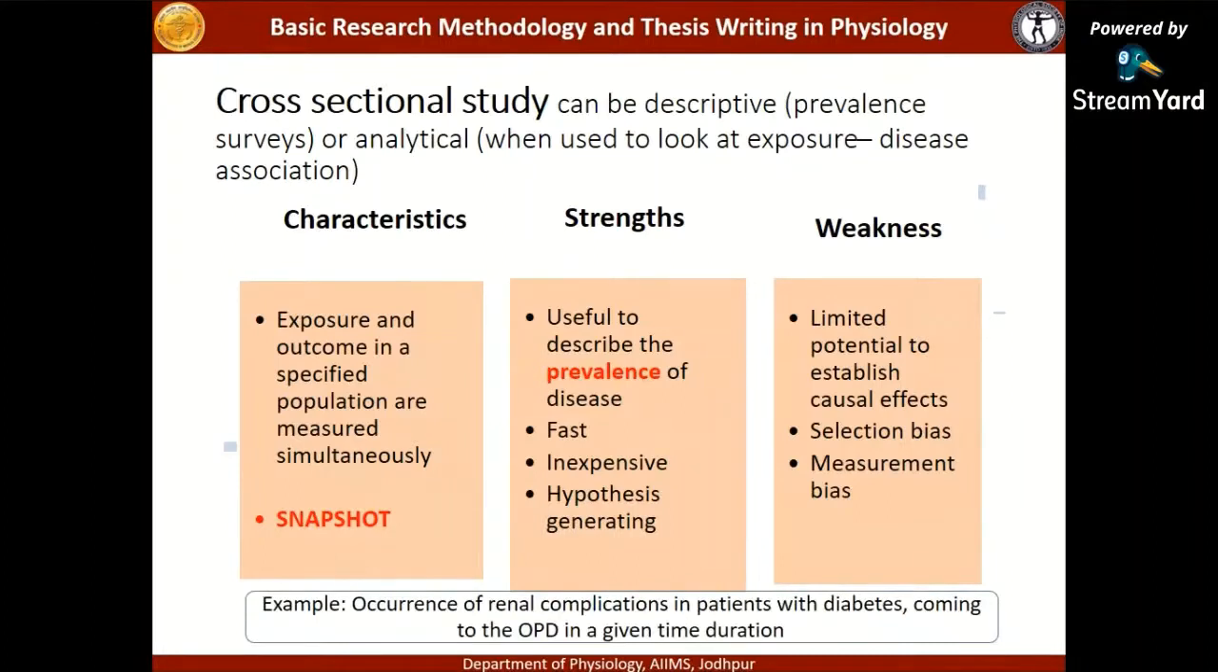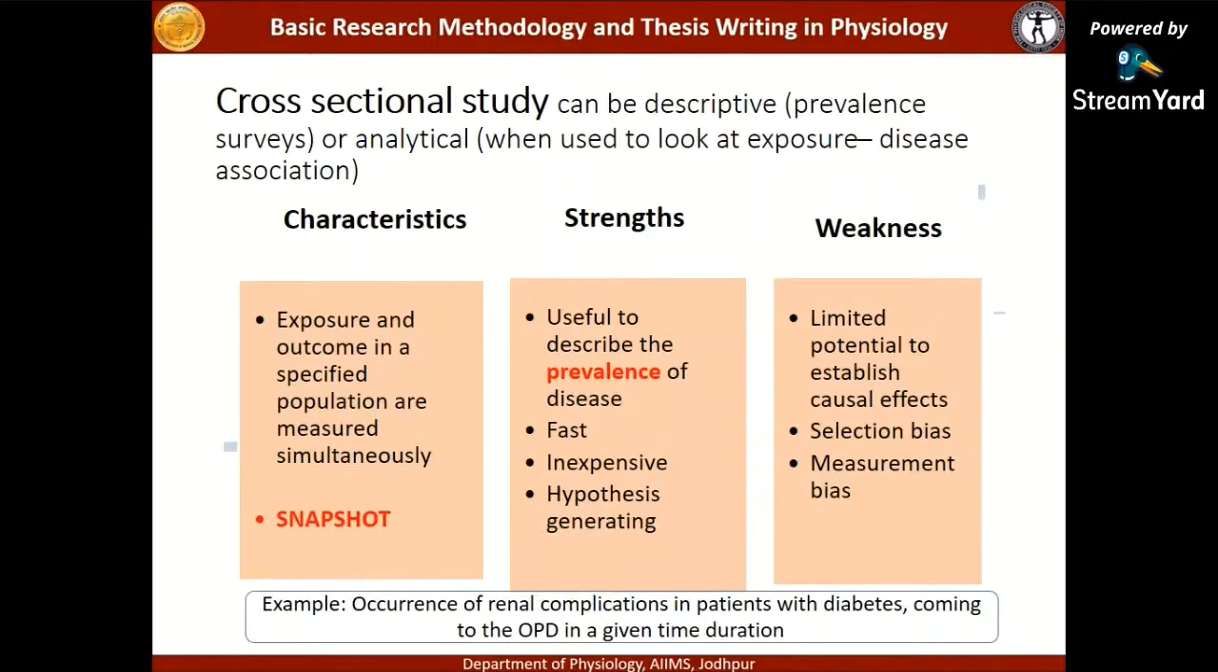Let us take an example. I want to study the occurrence of renal complications in patients with diabetes coming to the OPD in a given time period. So for that study, I need to design a cross-sectional study. All the patients of diabetes are enrolling, and I am able to get the information on all who are having renal complications or renal dysfunctions. From this type of study, I can get the prevalence of renal dysfunction in patients with diabetes.